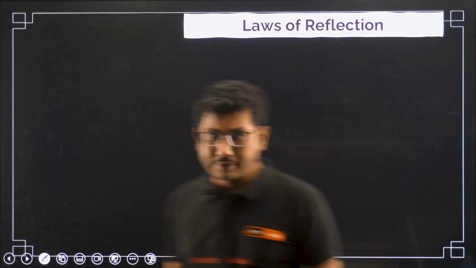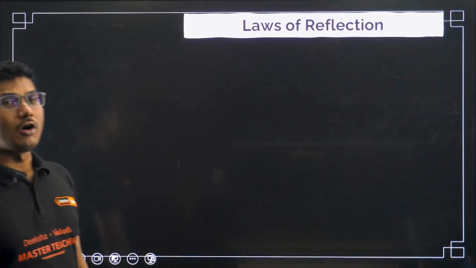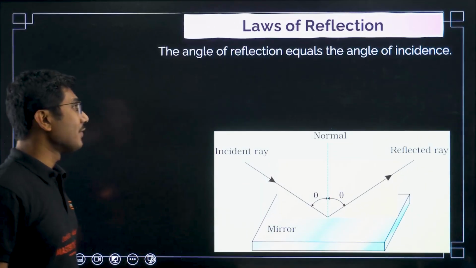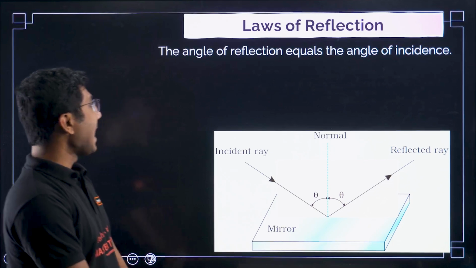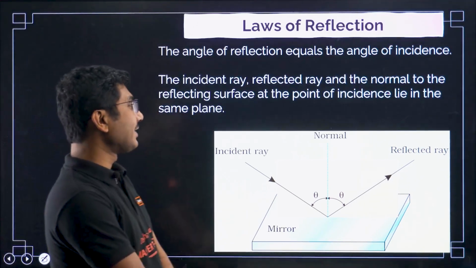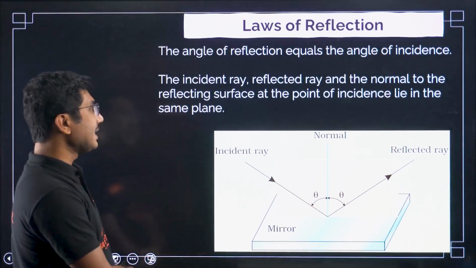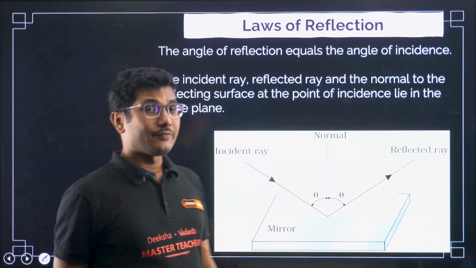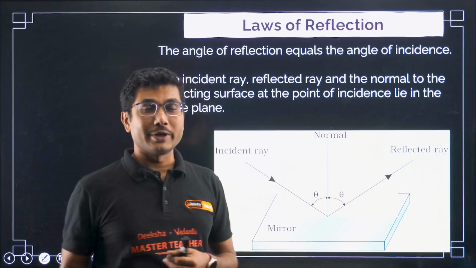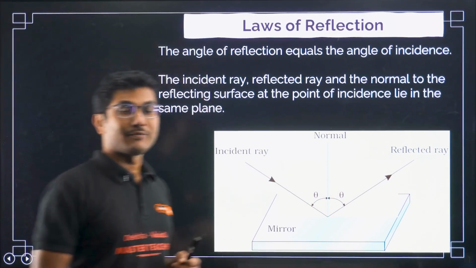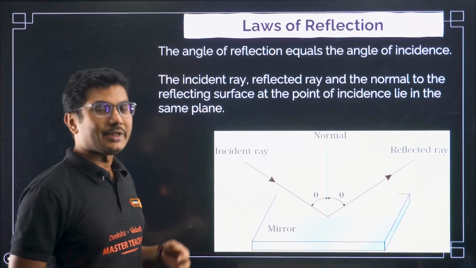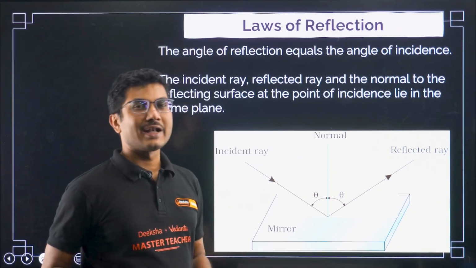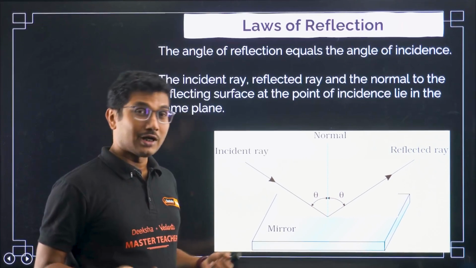Now let's continue with the first topic of the day, laws of reflection. Very common, you have been studying it since 6th, 7th grade. The angle of reflection equals the angle of incidence, and the incident ray, the reflected ray, and the normal to the reflecting surface at the point of incidence lie in the same plane. Maybe in the past, just reciting them like a poem and writing in the exam would have worked, but from now on you have to understand the meaning of it, then only you will be able to succeed in life. Understanding is more important than reciting it as a formula or theory.